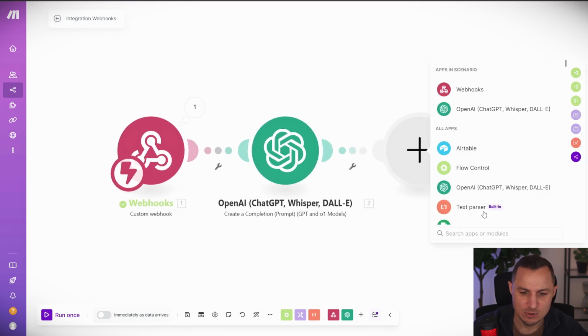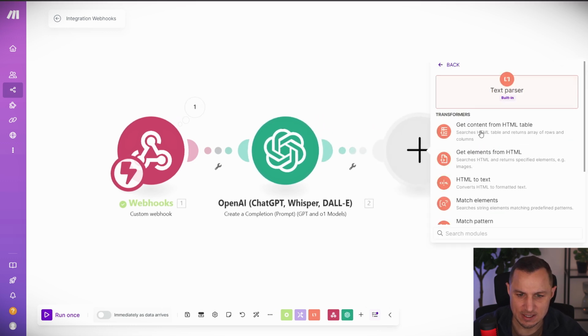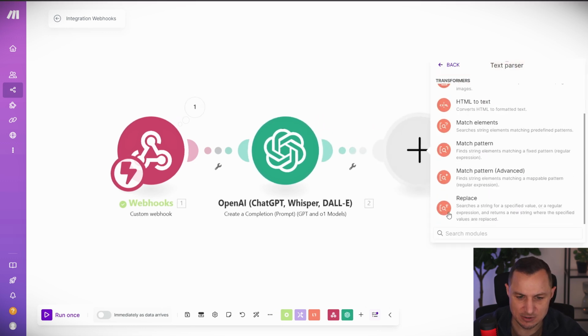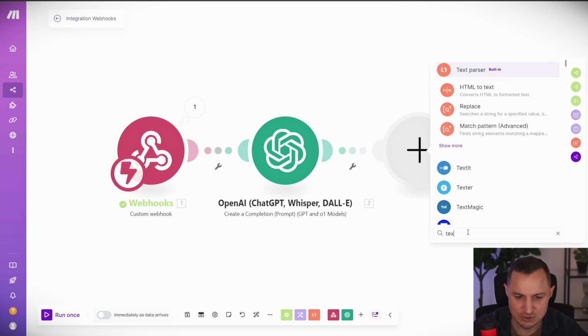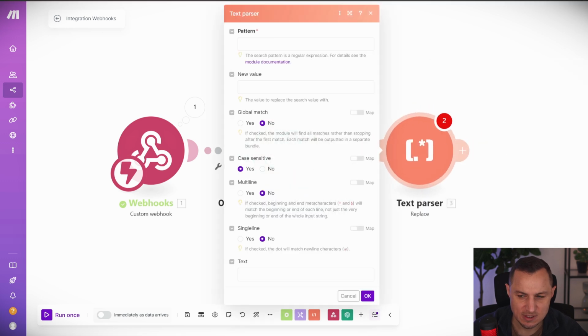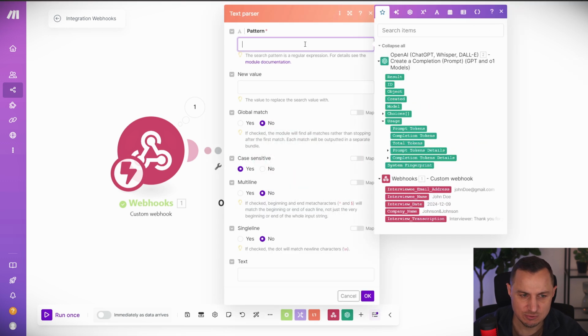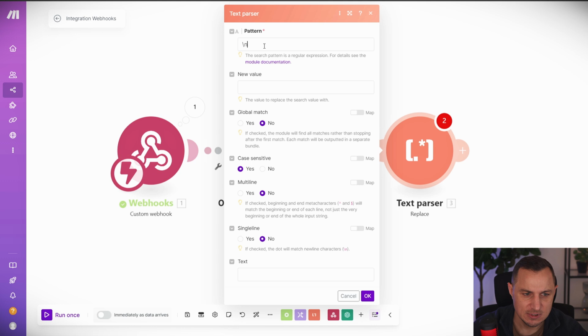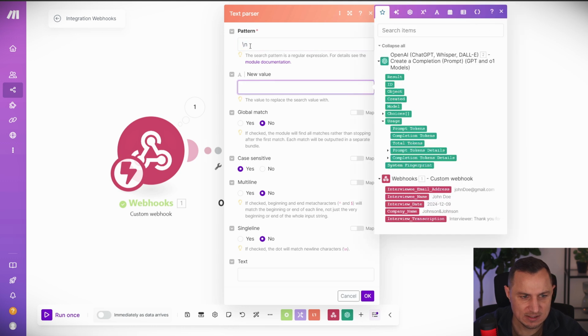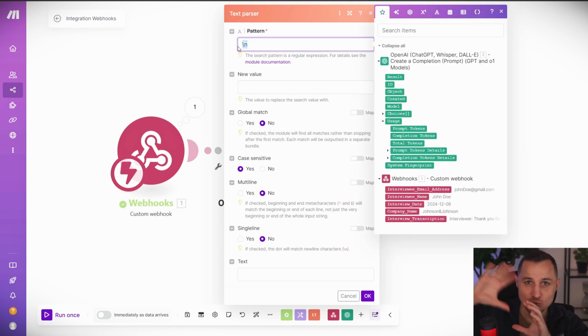Then I will use something called a replace text parser. There is this module called text parser. You select this or you just enter text parser, and there is this replace variant. What I want to do is replace \n. This will replace a \n, which is a new line.